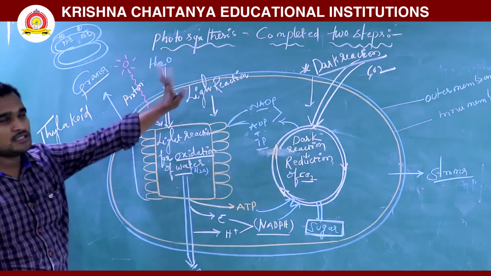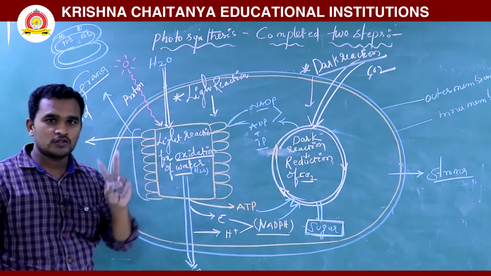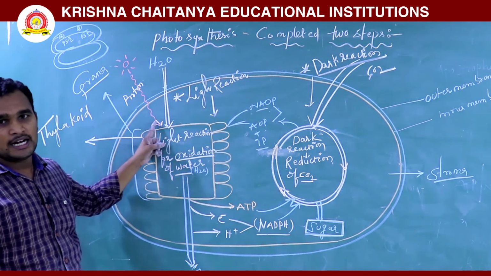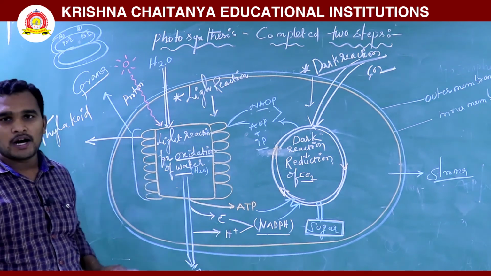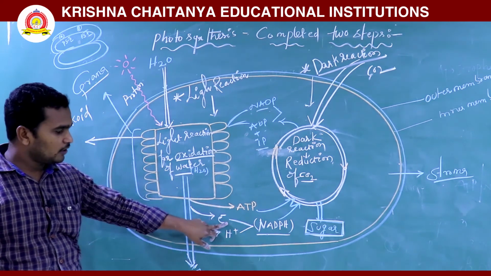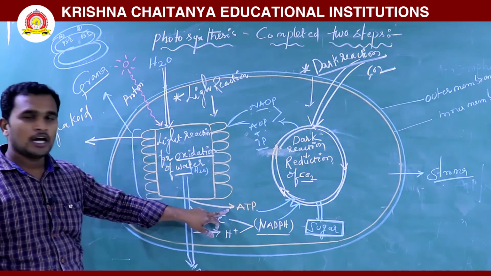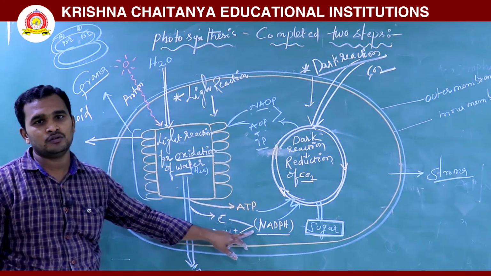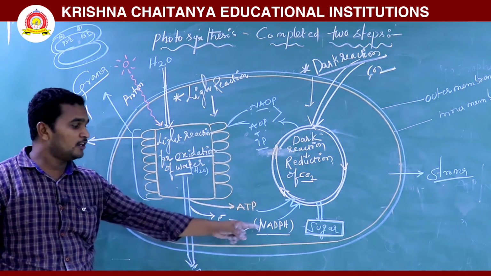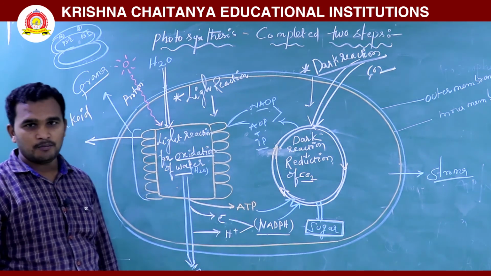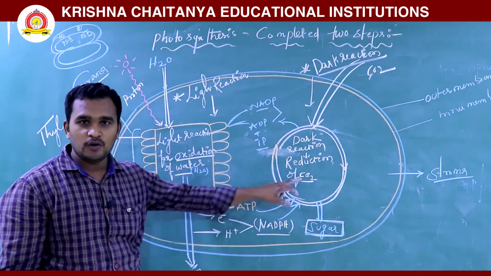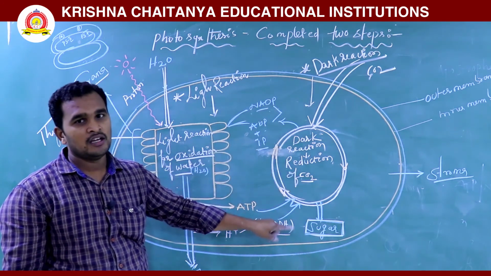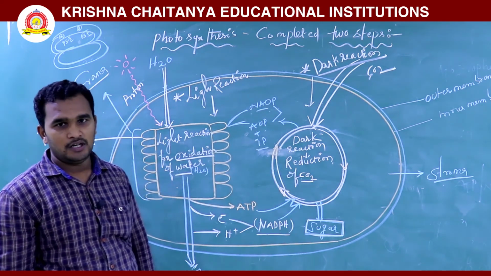See here, photosynthesis is completed in two steps. One is the light reaction, another is the dark reaction. In the light reaction, water is oxidized, releasing oxygen, electrons, protons and also ATP. These electrons and protons form NADPH2 by reducing NADP, and ATP is formed. Next, this ATP and NADPH is utilized in the dark reaction, utilizing carbon dioxide. The carbon dioxide is reduced and converted into sugar.